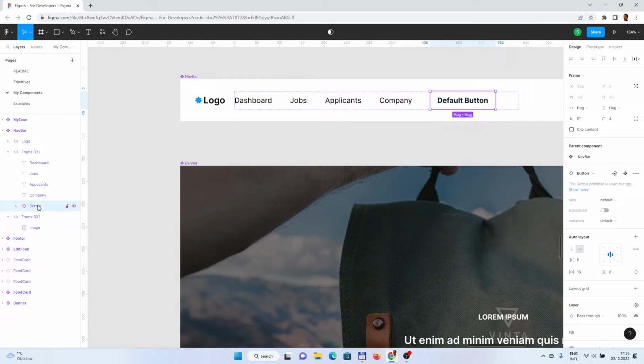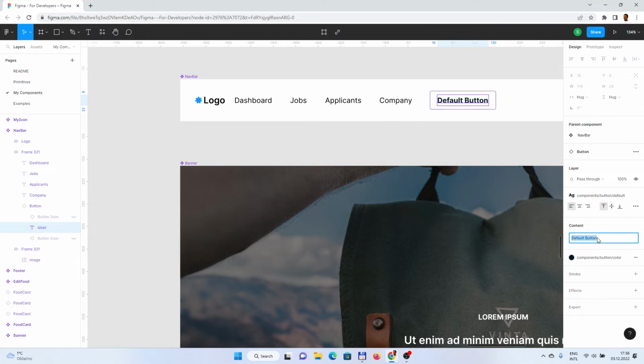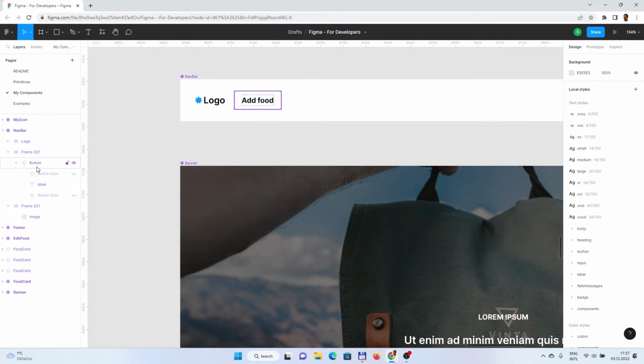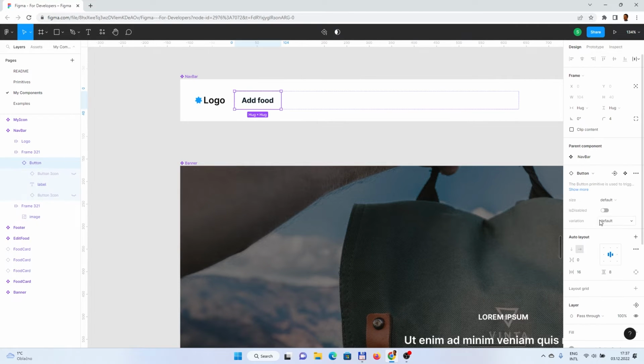And because we don't like that it's called default button, we can rename the content to add food. Let's delete the rest, because there will currently be only one button. And let's change the type of the button on the right, default is fine, and variation to link.